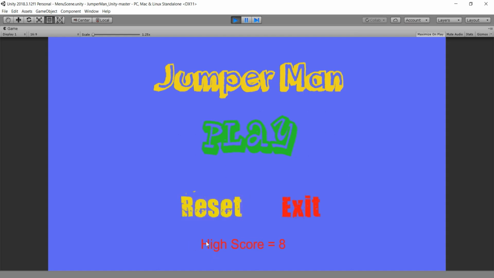And if you notice, we also have a high score, and actually this reset is for resetting our high score. So when we click the reset button, we see that we reset our high score, and then we can proceed with our game.